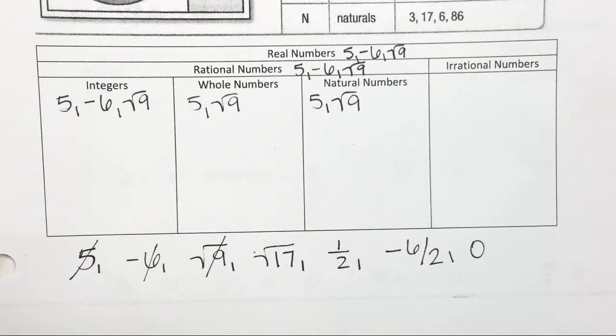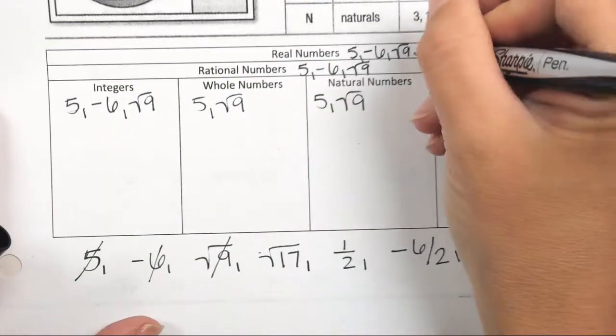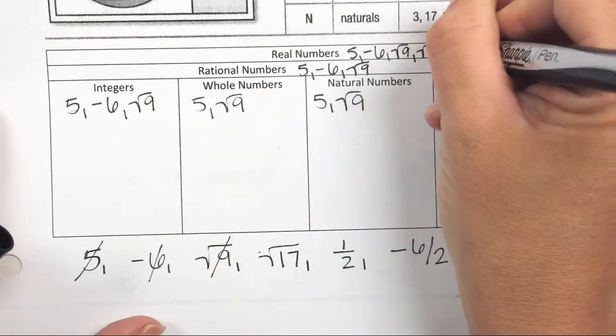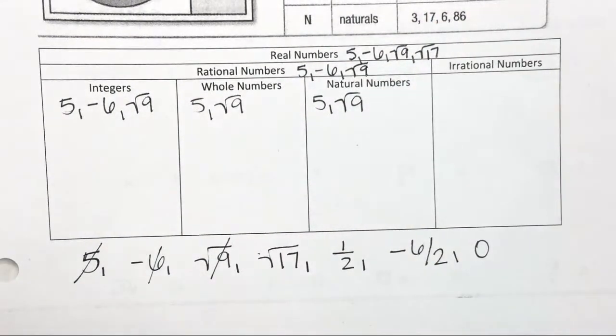Alright, square root of 17. Is it real? Yes, all of these are going to be real. Alright, is it rational or irrational? Why, Cyrus? It's not a perfect square. Good. Square root of 17.